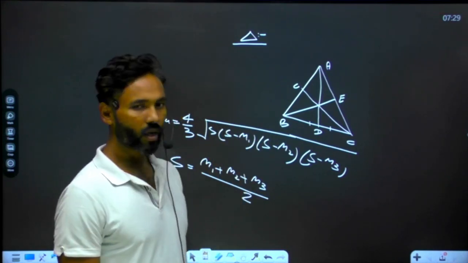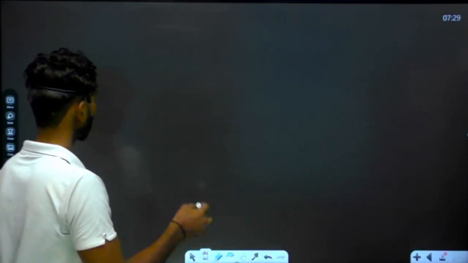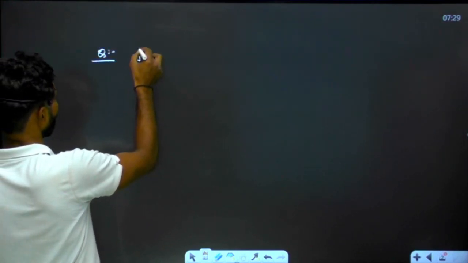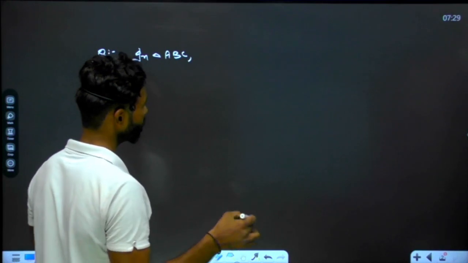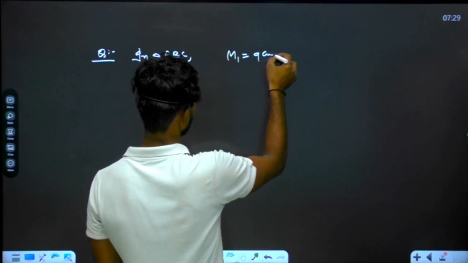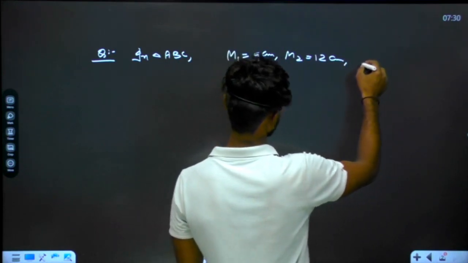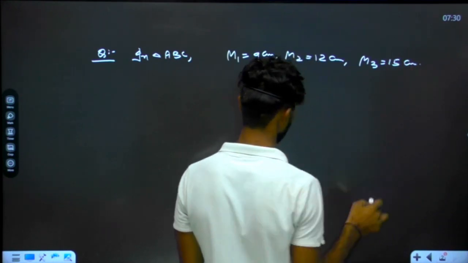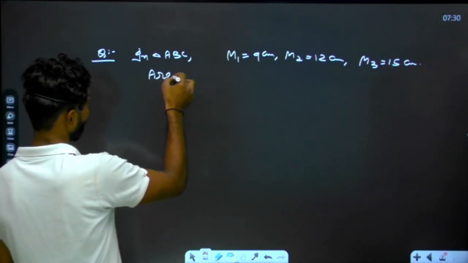For better understanding, I'm going to give you a question here, and the question says that in a triangle ABC, the lengths of the medians are 9, 12 and 15. Length of median m1 is 9 centimeter, m2 is 12 centimeter, m3 is 15 centimeter. So these are the lengths of the medians. Okay. So we have to calculate the area of the triangle. We just have to calculate the area of the triangle.